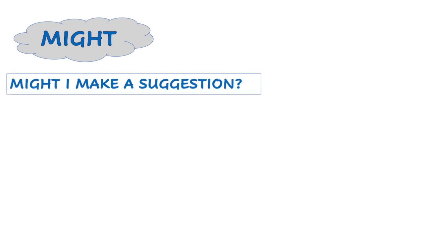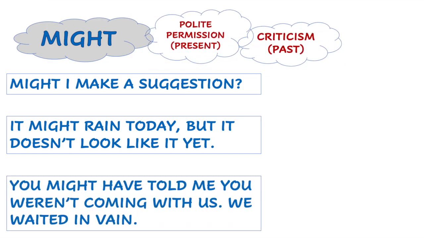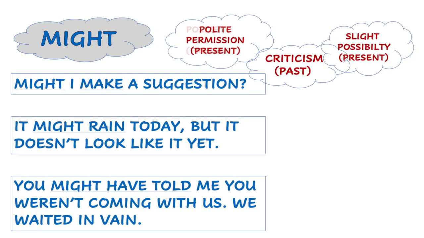But now, let's talk about the juicier stuff, which is the functions, the meaning. I'm going to give you 3 sentences, all of them including might. I'm going to also give you 3 functions that might serves in each of these 3 sentences. Take your time. You can pause in order to decide what function goes with each sentence, because now I'm going to give you the answers.